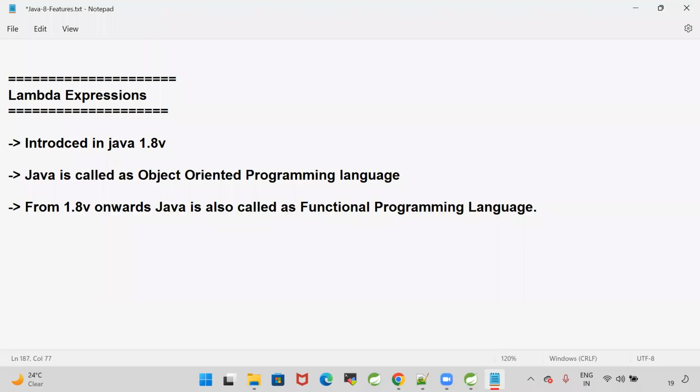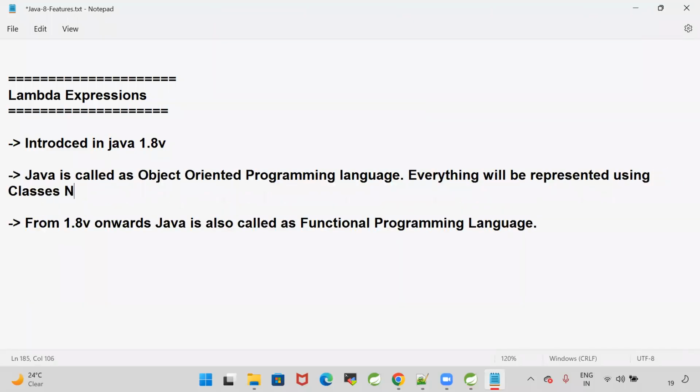Okay, so what is the difference between object-oriented programming language and functional programming language? Java is called an object-oriented programming language. Everything will be represented in the form of classes and objects. Whatever logic we want to write, everything will be represented using classes and objects. Any programming language which supports OOPS principles will support classes and objects. That programming language is called an object-oriented programming language.